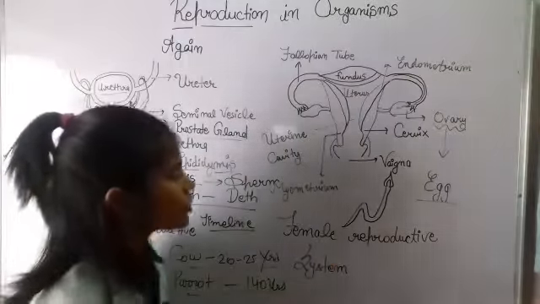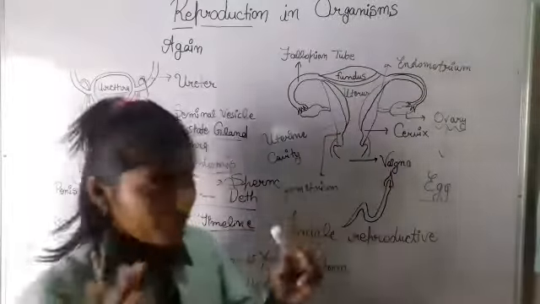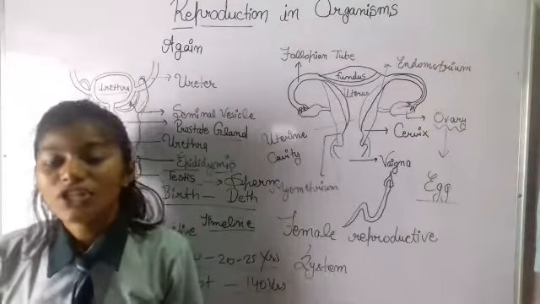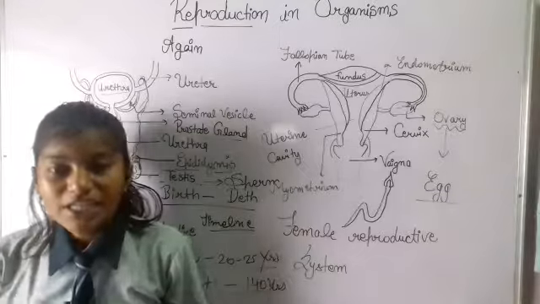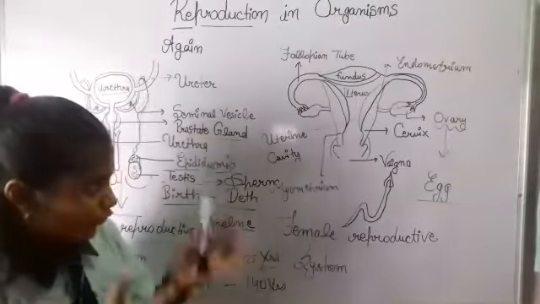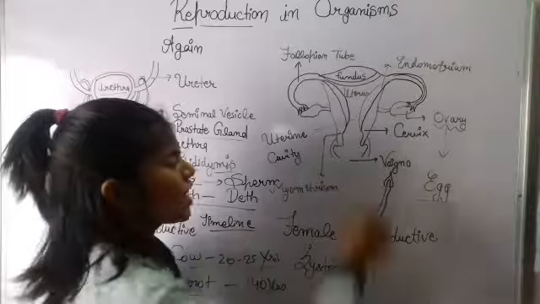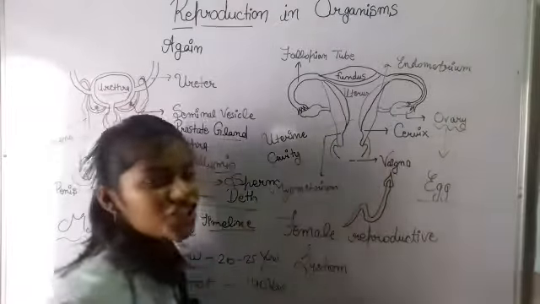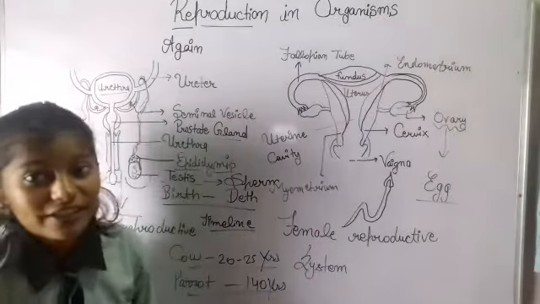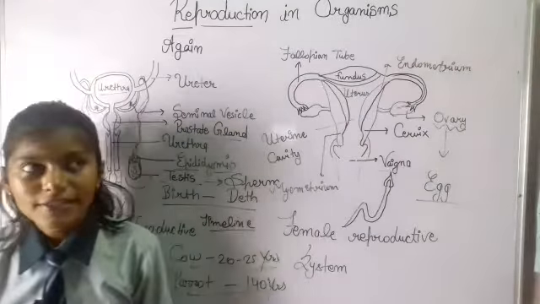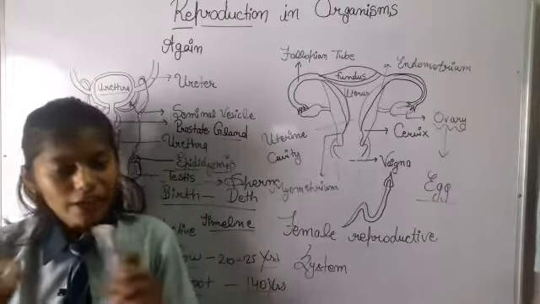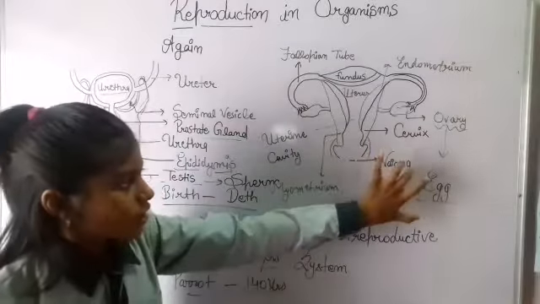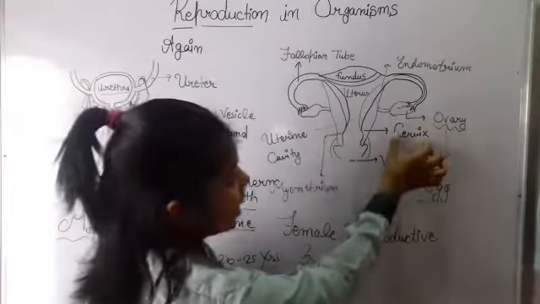Now this fallopian tube then goes to the uterus. The uterus, a very important part, is like a hollow organ which provides nourishment to the egg and the development and storage of the baby and offspring. Clear? Now this is the uterus. Then after this is the vagina. Now this vagina is actually acidic in nature, right? As we know, acids are sour in taste. Now this is the cervix.